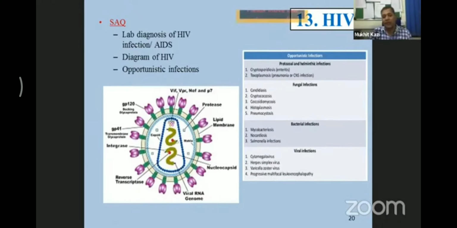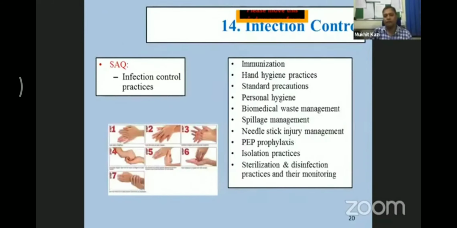Again, the exam point of view is very essential for all of us. But of course, when you're going into the dental profession, you must know the different tests which need to be performed for the diagnosis of HIV. This is the highlight of my today's topic.